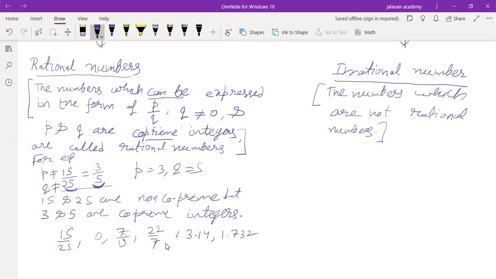Whenever we have to prove that a number is an irrational number, first we have to prove that it's not a rational number, as this irrational number has no proper definition. Those numbers which fail to be rational numbers are irrational numbers. Understood?